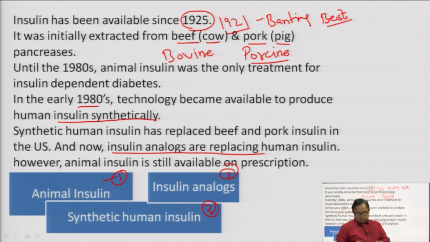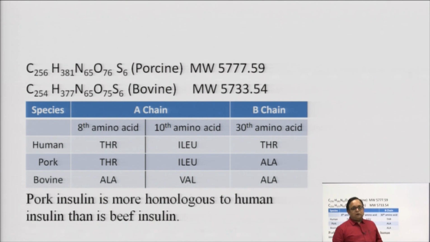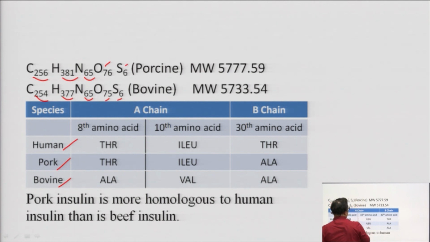Now let us have a look at the structure of all three insulins: human insulin, pork insulin and bovine insulin. The molecular formula for porcine insulin is 254 carbons, 377 hydrogens, 65 nitrogens, 75 oxygens and 6 sulfurs, compared with 256 carbons, 381 hydrogens, 65 nitrogens, 76 oxygens and 6 sulfurs. Nitrogen and sulfur are the same in both cases.